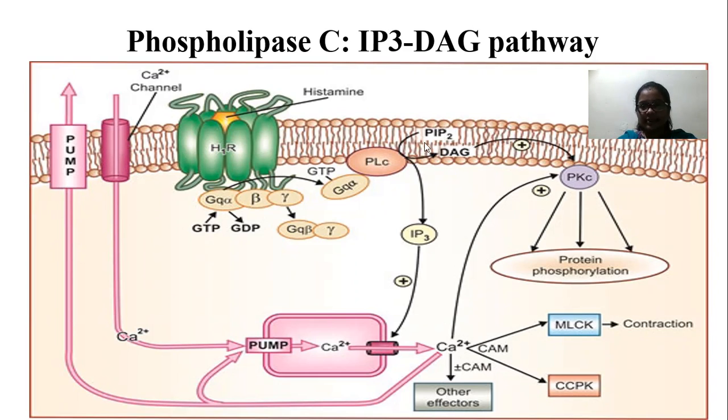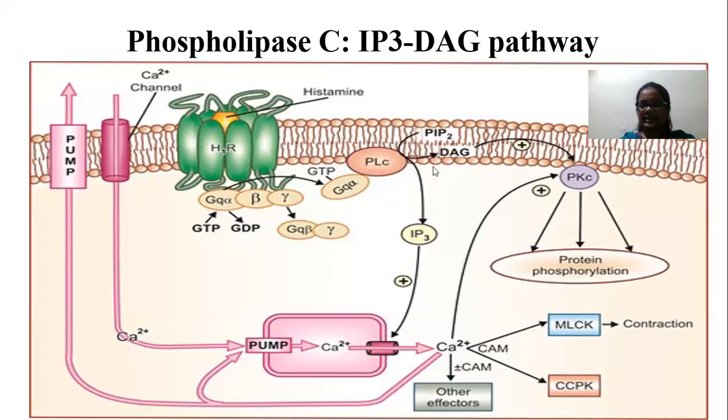After hydrolysis of PIP2, two kinds of messengers are activated: the DAG messenger and the IP3 messenger. So the activity is nothing but the production of DAG and IP3.